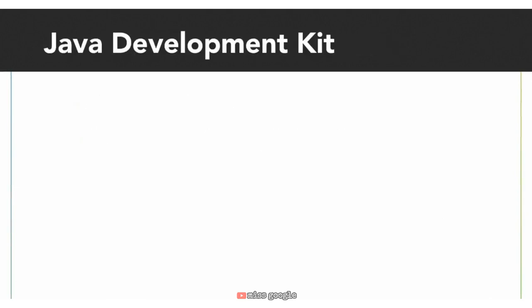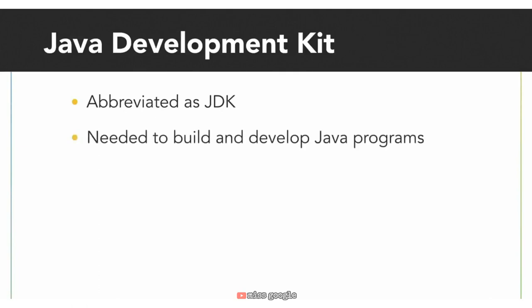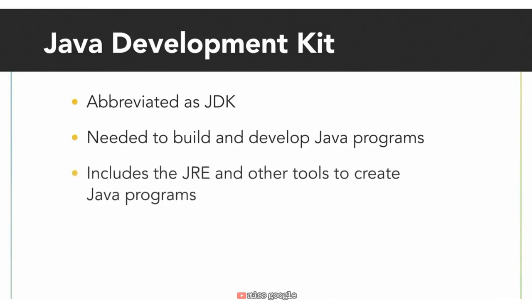So what's needed to build and develop a Java program? You need to install the JDK, or Java Development Kit. The Java Development Kit is a full-featured software development kit that includes everything from the JRE, as well as compilers, debuggers, and tools to create Java programs. This means we can just install the JDK, or Java Development Kit, and we get the JRE, or Java Runtime Environment, automatically. So let's get the JDK installed.